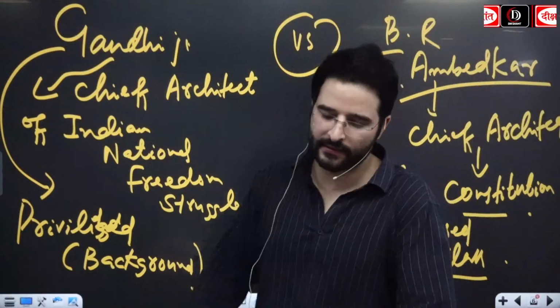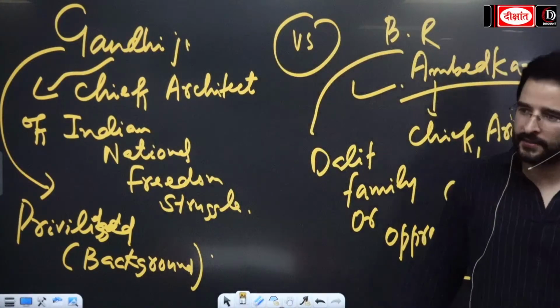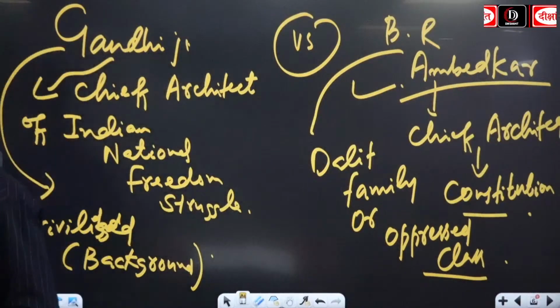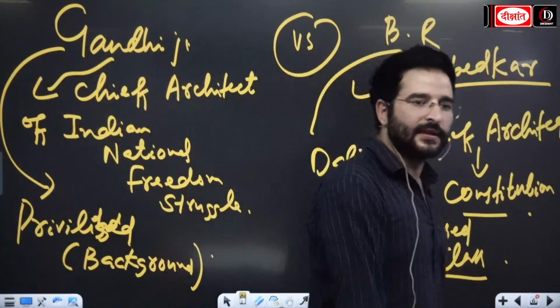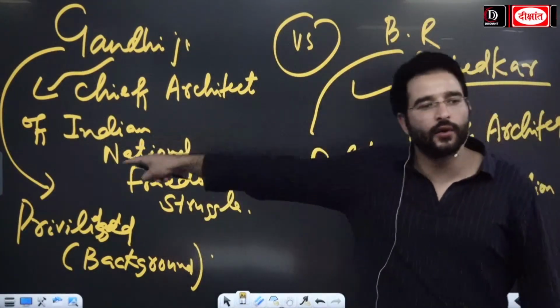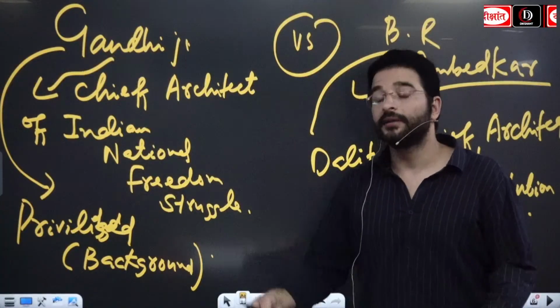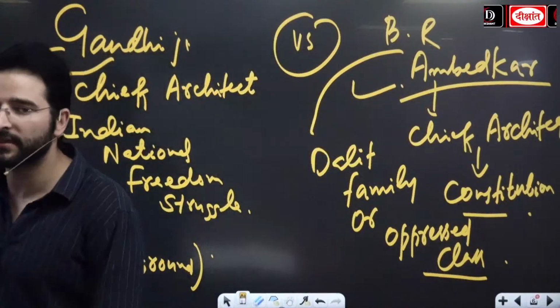Oppressed class. Okay. Gandhiji believed in non-violence. Gandhiji believed in truth. Gandhiji believed in Swaraj. But on the other hand, we are seeing B.R. Ambedkar ji is going to advocate for the rights of Dalits, the rights of untouchables, the rights of depressed class.